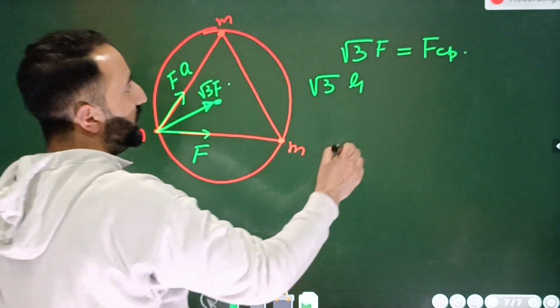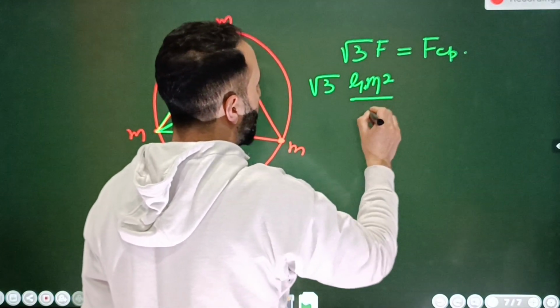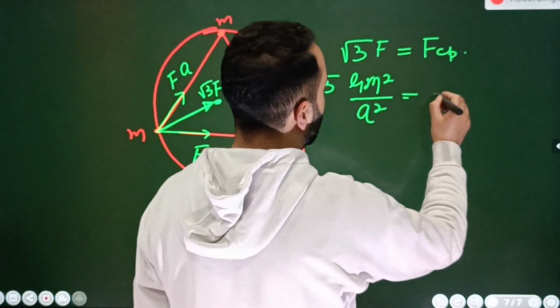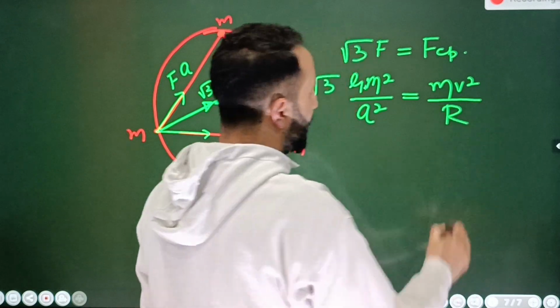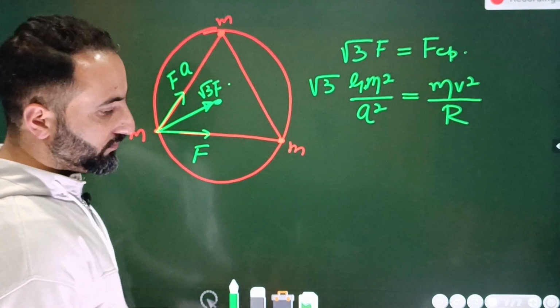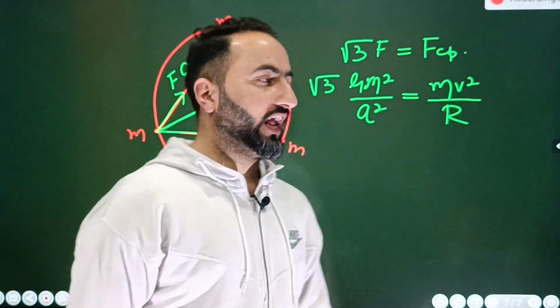Suppose this is equal to A, so it will be equal to G into m square divided by distance square, which is equal to A square. And centripetal force will be equal to mv square divided by r, where r is the radius of the circle. Then there's a relation between the side of the equilateral triangle and the radius of the circle. And what is that?